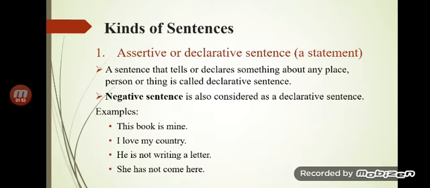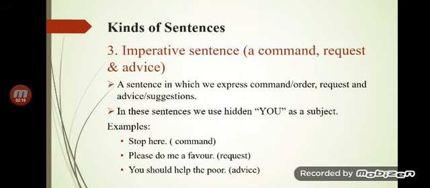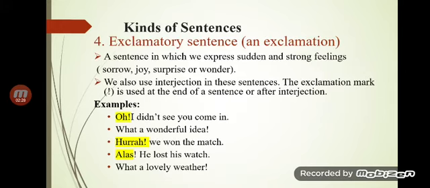optative. In assertive sentences we came to know that they declare something, and they are statements. Okay, so they are the declarative sentences. Even a negative sentence, such as she hasn't come home, is an assertive or declarative sentence, a statement. Then interrogative, that asks a question. Imperative, that is about suggestions, a command, advice or request. Stop here, please do me a favor, or you should help the poor.